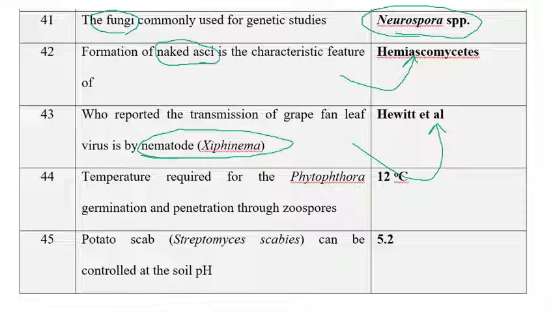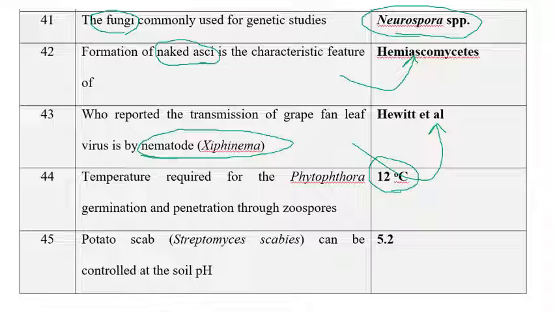So the temperature required for germination and penetration through zoospores: for this pathogen, 12 degrees centigrade is required for the penetration of zoospores. For sporangium production, the pathogen requires between 18 to 20 degrees centigrade, sometimes 20 to 24 degrees centigrade. But for germination and penetration of zoospores exactly 12 degrees centigrade is required, whereas sporangia require 18 to 24. It may vary depending on the condition.